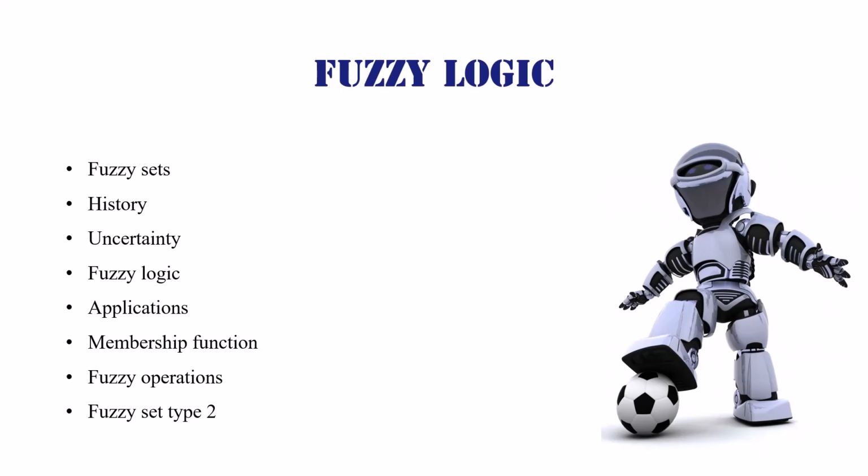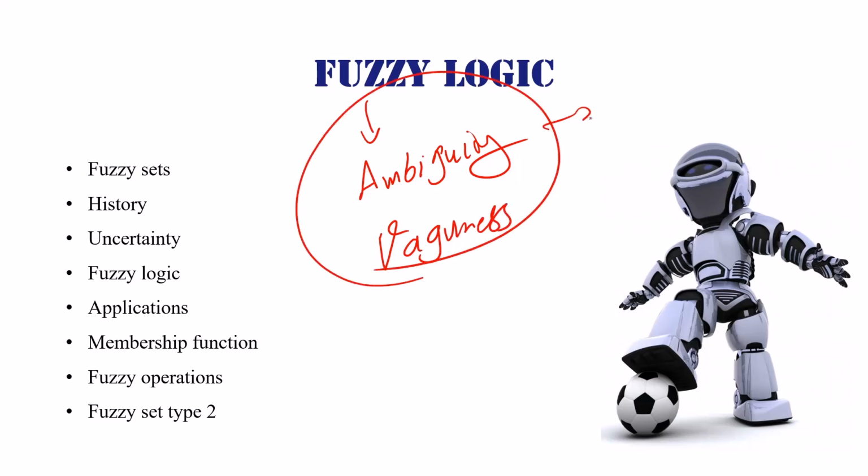The word fuzzy means ambiguous, ambiguity or vagueness, not clear, not exact, not precise. Fuzziness occurs when the boundary of a piece of information is not clear. So in this lecture, we will study fuzzy sets, history, uncertainty, fuzzy logic, application, membership function, fuzzy operation, and fuzzy type 2.